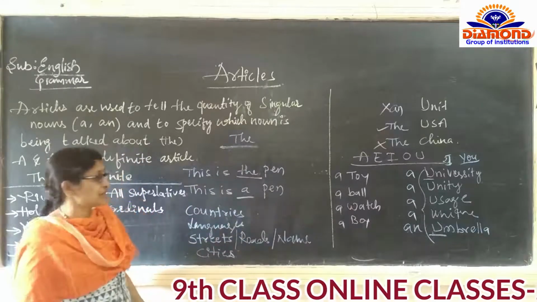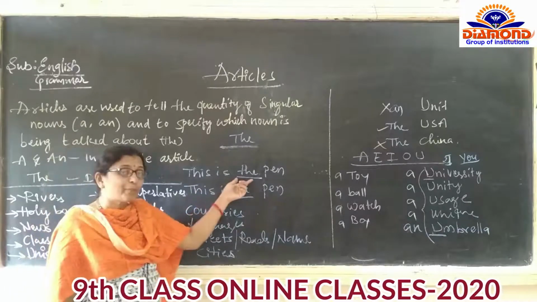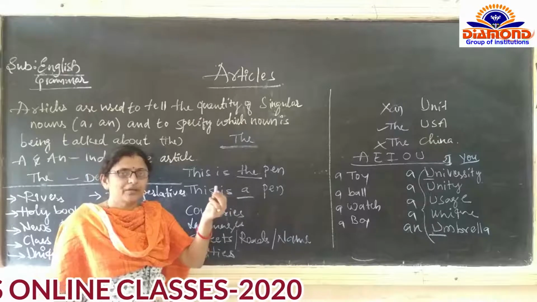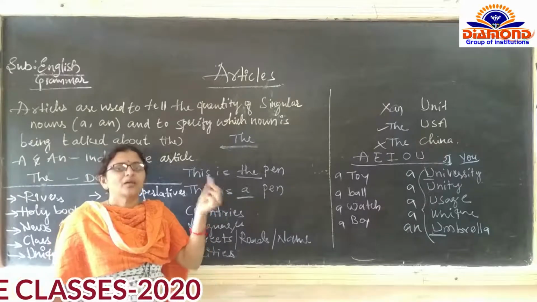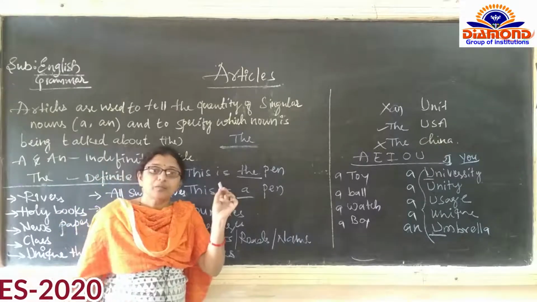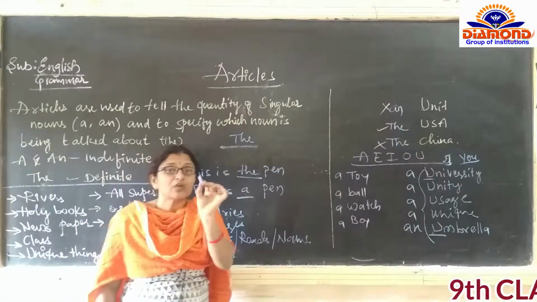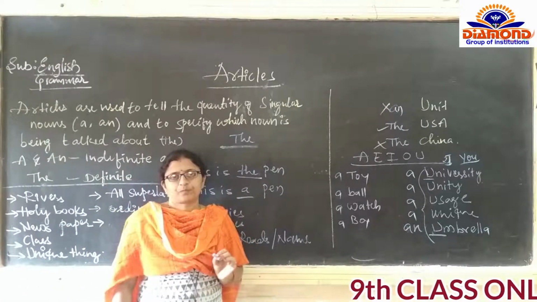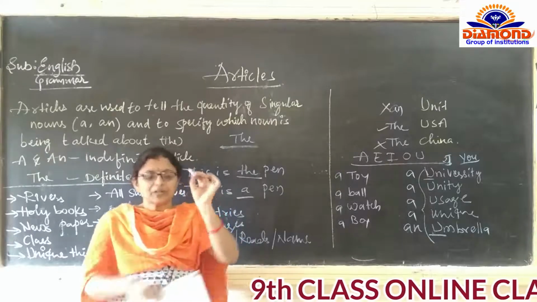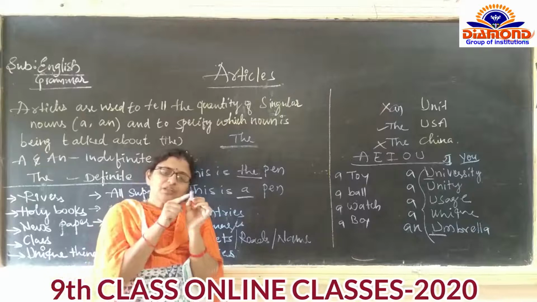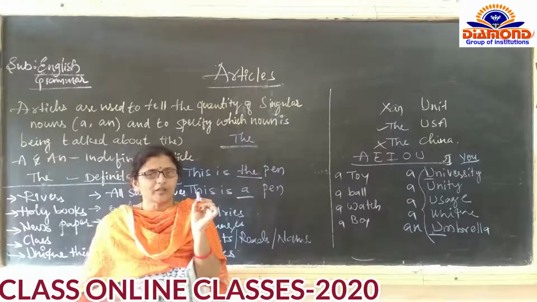Why? What is the difference? This is the pen. Think that this is a pen. ये वही पेन है मेरे पिताजी ने मेरे बर्थडे पर गिफ्ट किए थे. This is a particular pen we are going to talk about. ये वही पेन है मेरे पिताजी ने मेरे बर्थडे पर गिफ्ट किए थे.